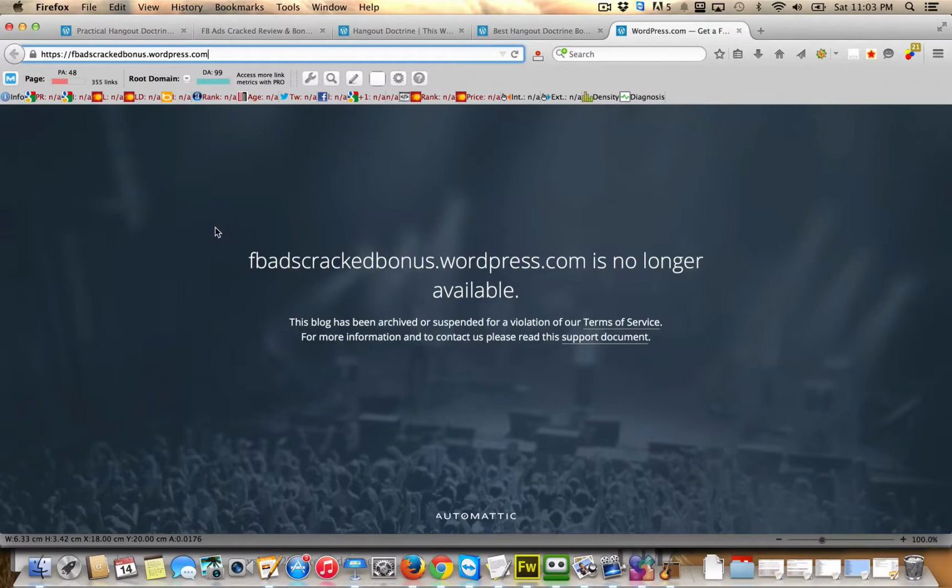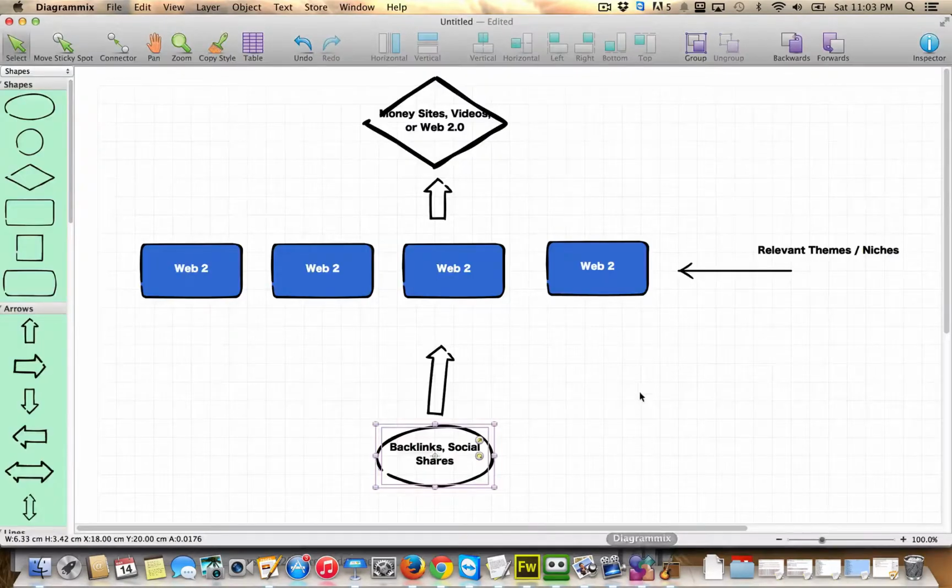And as you can see, WordPress.com thought that this was something that they didn't feel was quality content or whatever, and so they suspended it, right? So with that being said, it's ideal if you can set these up on properties that you're not going to have to worry about getting banned.